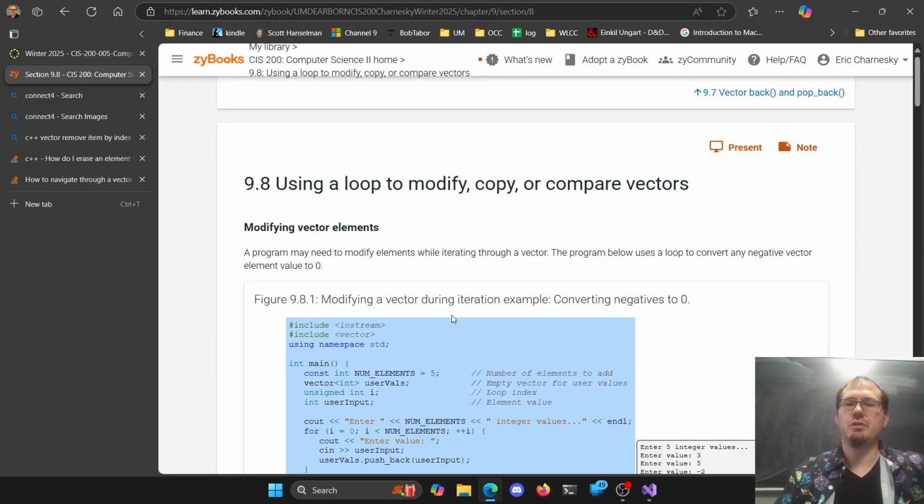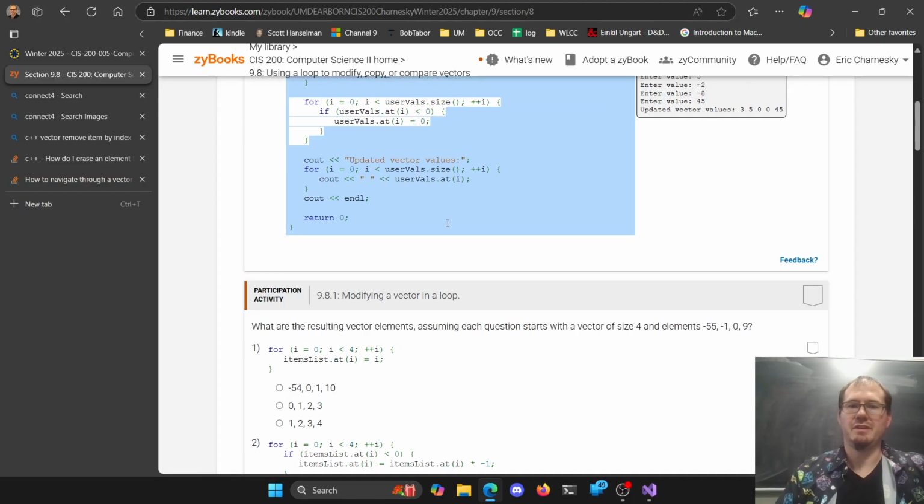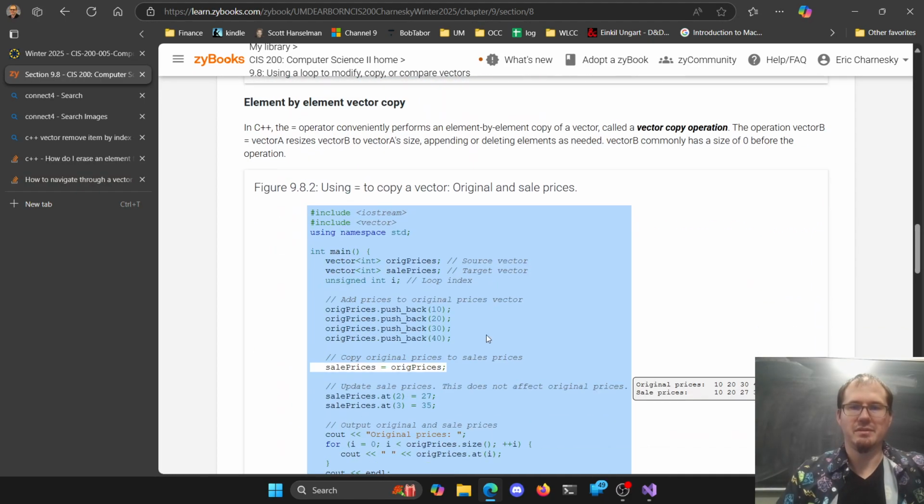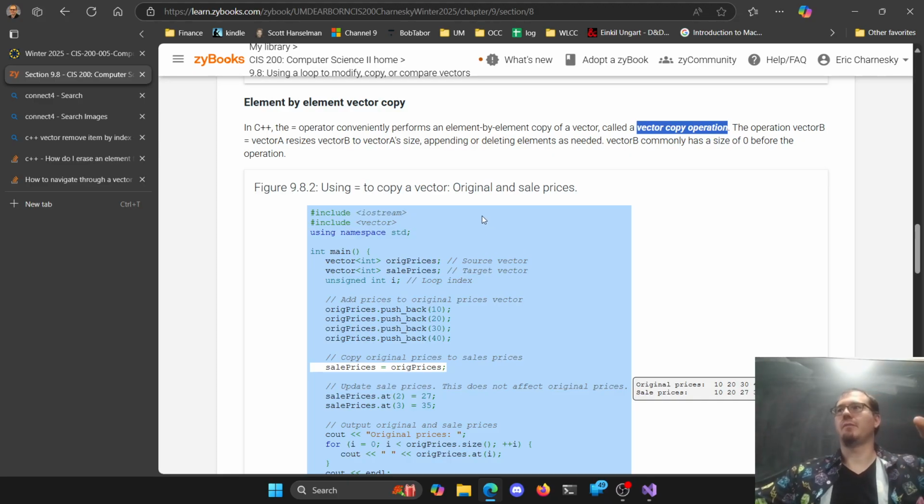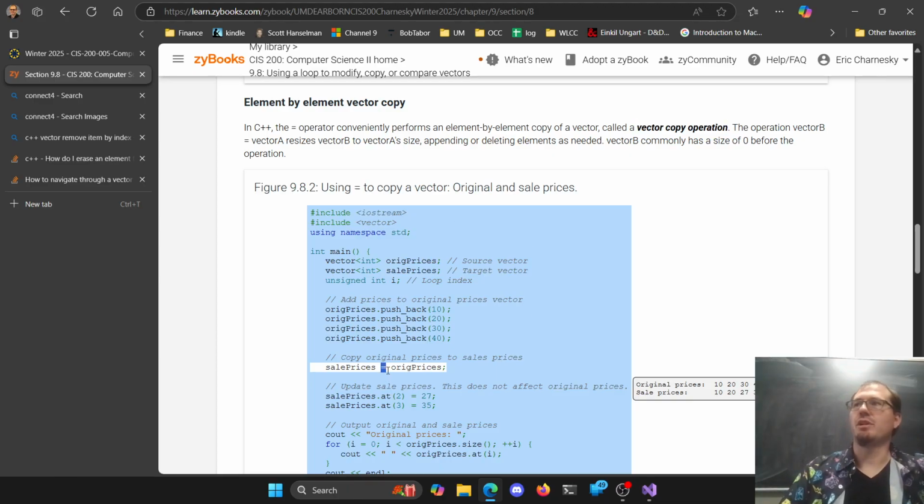So when you assign a vector to another vector, does it have it in here? Yeah. It's the vector copy operation, right? So we're not going to get a pointer and another pointer pointed at the same thing, because the fine folks who wrote our library in C++ said, hey, we're going to override the equals operator here. I'm not going to say they both point at the same thing.